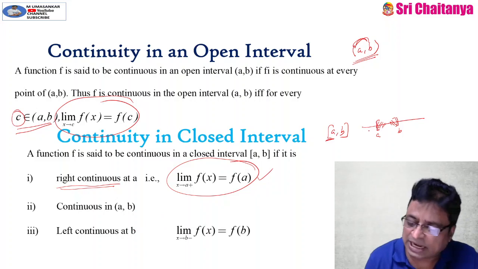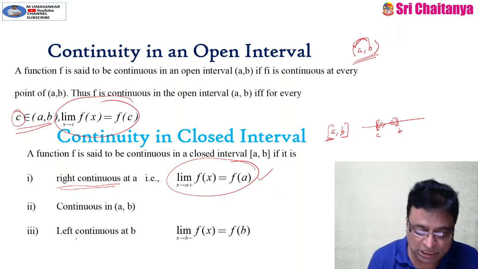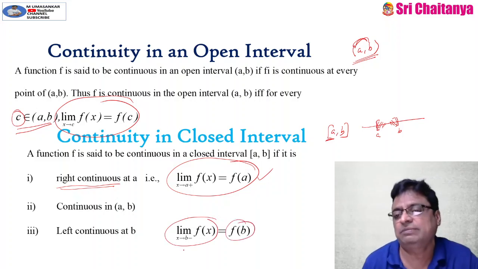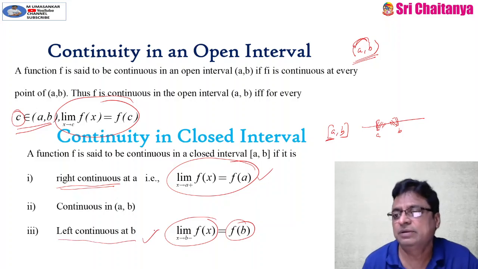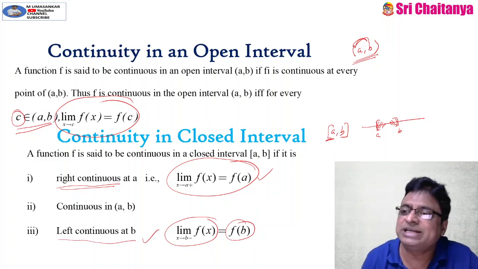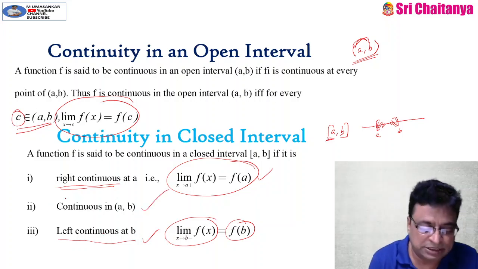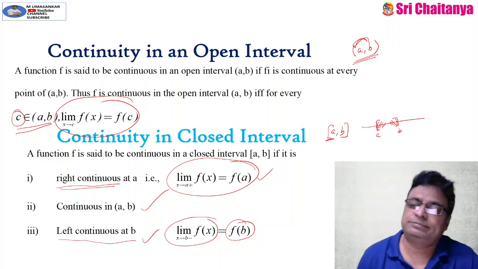And at another limit point, or at another endpoint, since there are no right points to B, only left points will exist. So at x is equal to B, the left-hand limit exists and the value of the function, they are equal. That means f is left continuous at x is equal to B. Of A and B, again the points in between A and B are nothing but the open interval AB, and it satisfies, it is continuous in the open interval AB.